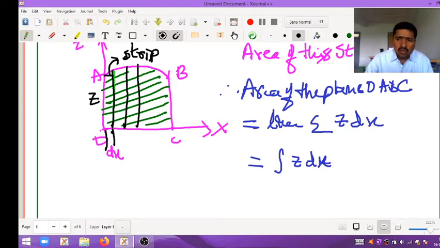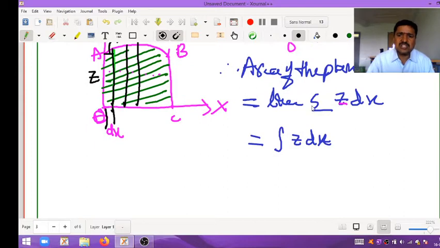So we find the area by adding all the areas of each strip, and we will get the area of this OABC.